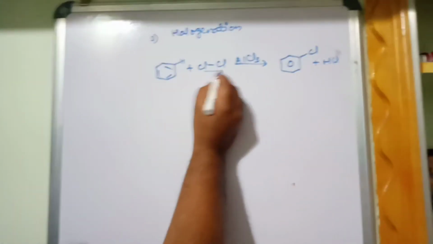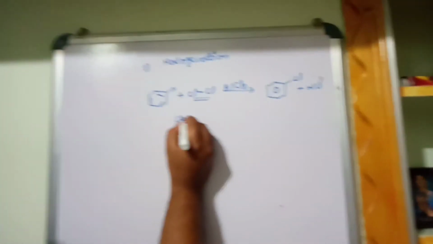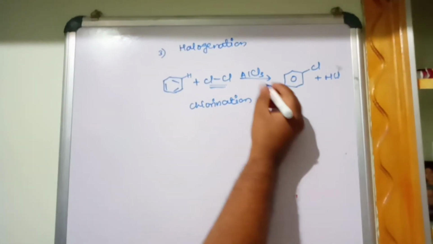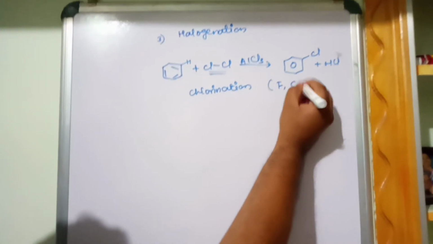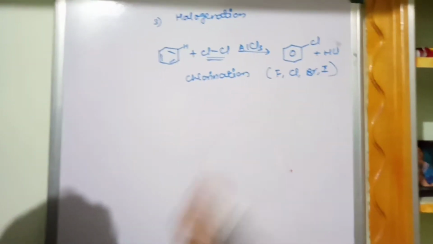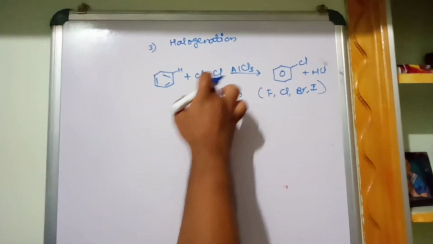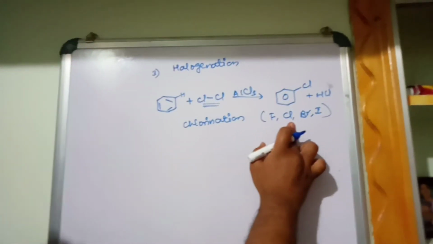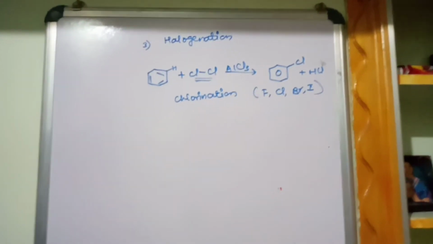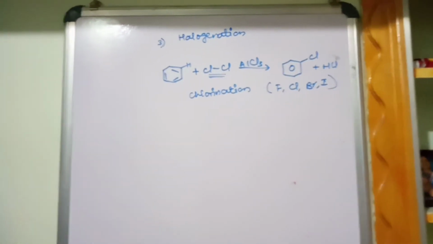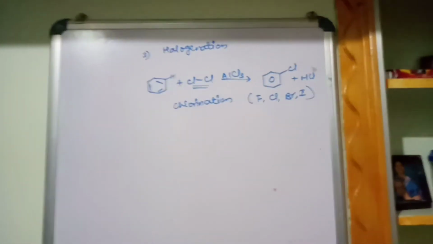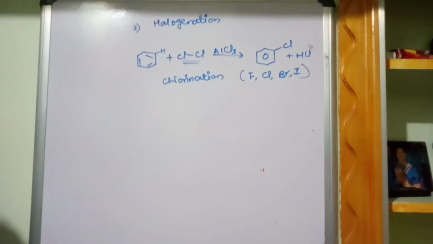That reaction is called halogenation. Since we have used a chlorine molecule, we call it chlorination. So which type of reaction? Chlorination. There is also bromination. Halogens means fluorine, chlorine, bromine, iodine. If you use a fluorine molecule, the reaction is called fluorination. If you use chlorine, the reaction name is chlorination. If you use a bromine molecule, the reaction name is bromination. If you use iodine, the reaction name becomes iodination. But all are called halogenation reactions.